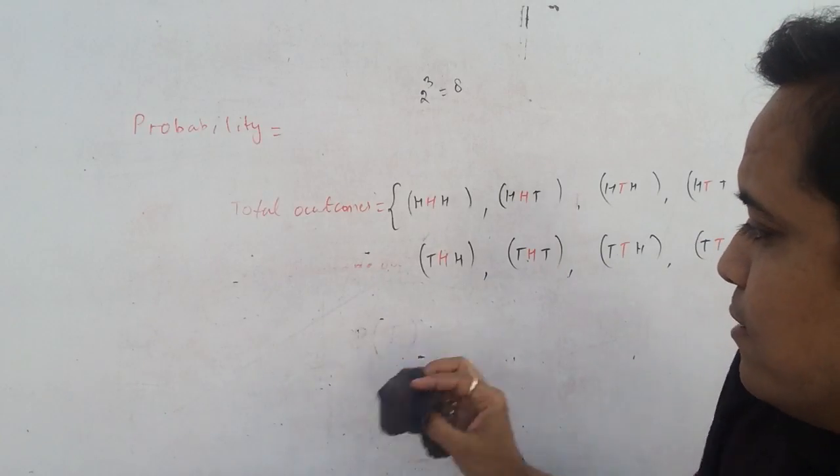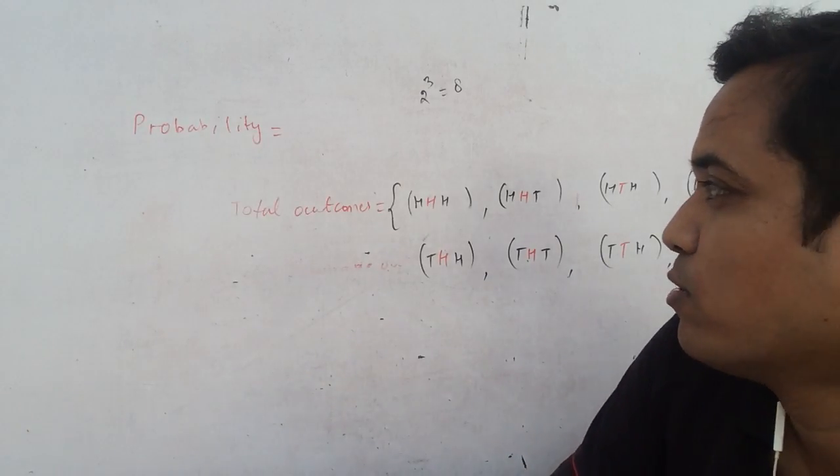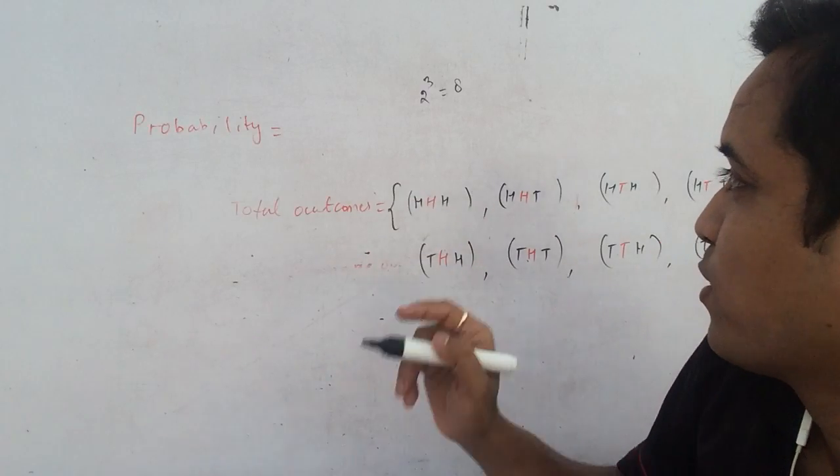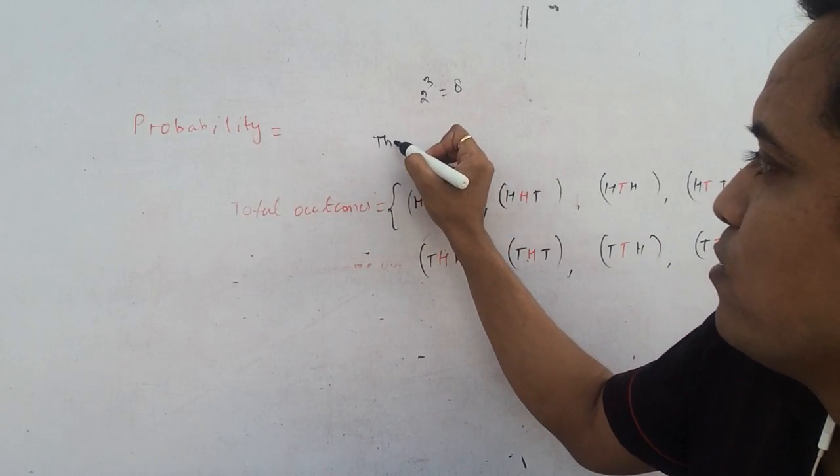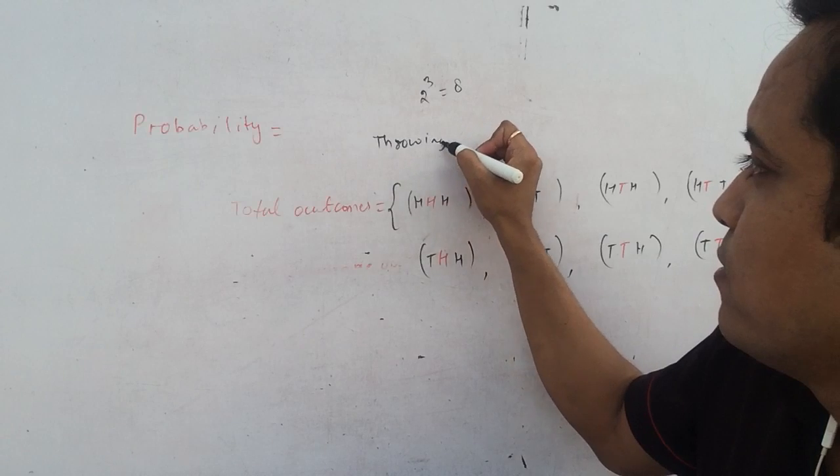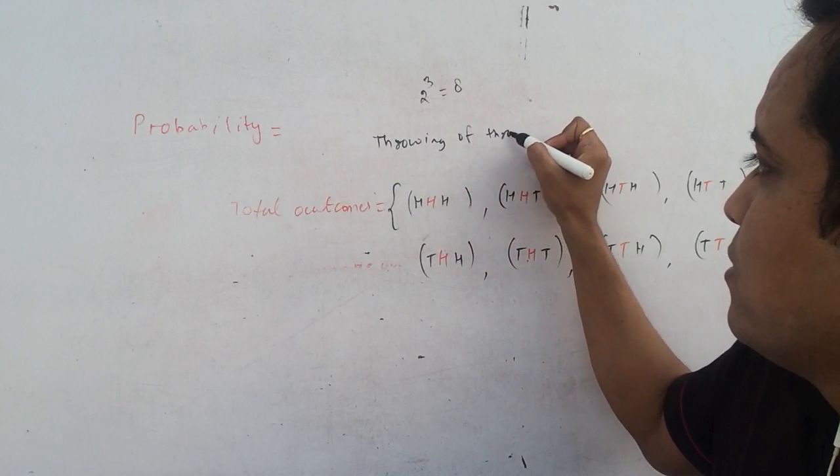And this is the total outcome in throwing of 3 coins.